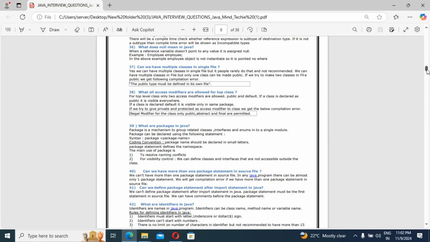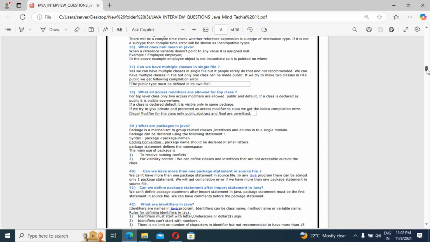The next question: can we define a package statement after an import statement in Java? We can't define a package statement after an import statement in Java, because the package statement must be the first statement in the source file. We can have comments before the package statement.